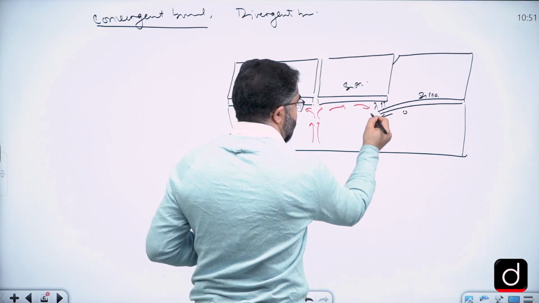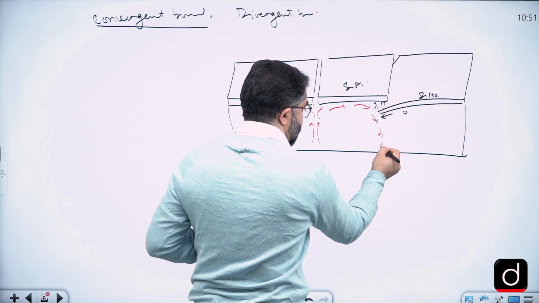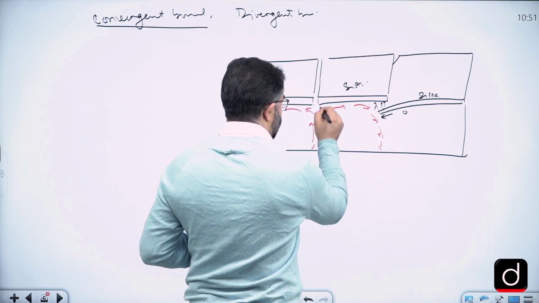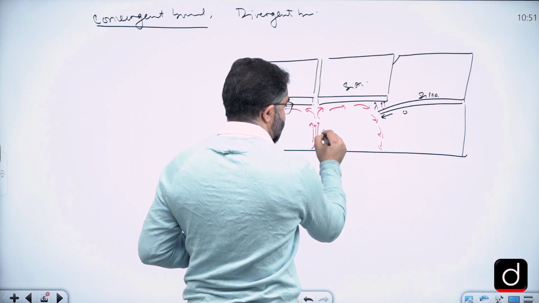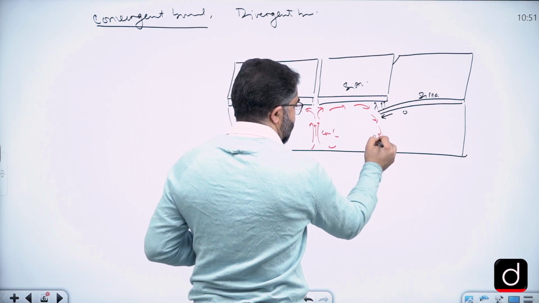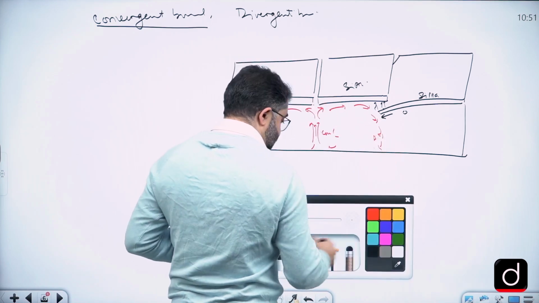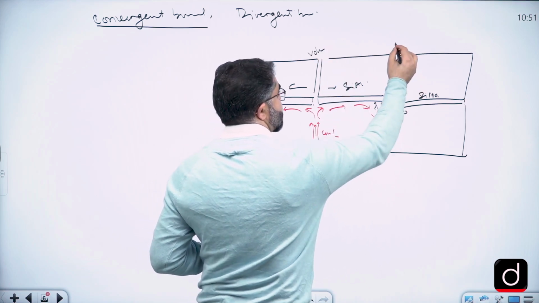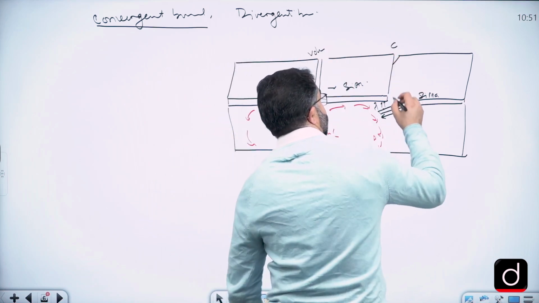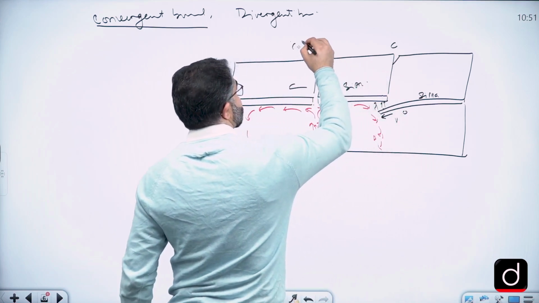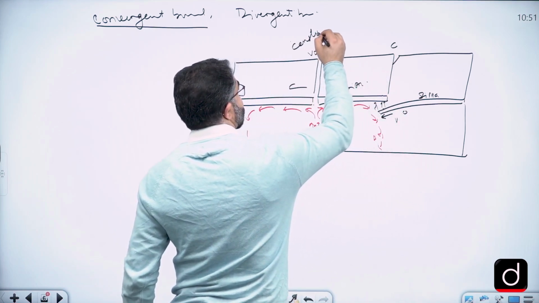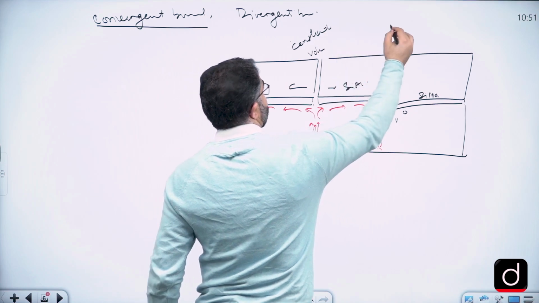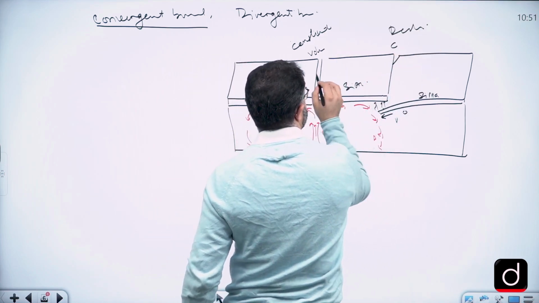Showing that the mantle plumes are rising. These are convective currents rising from below, and here there is divergence of the plate leading to volcanic eruptions, a convergence of the plate leading to volcanic eruptions again. So here they are also called constructive plate boundaries, and these are called destructive plate boundaries.